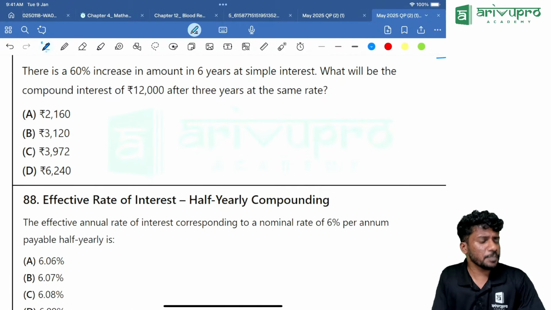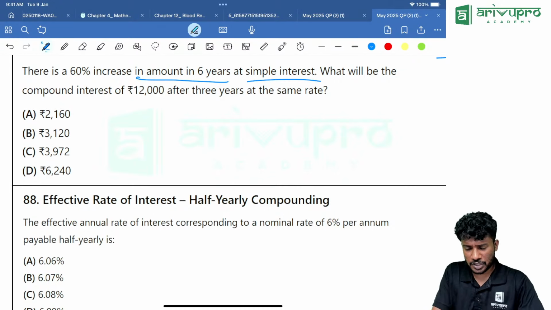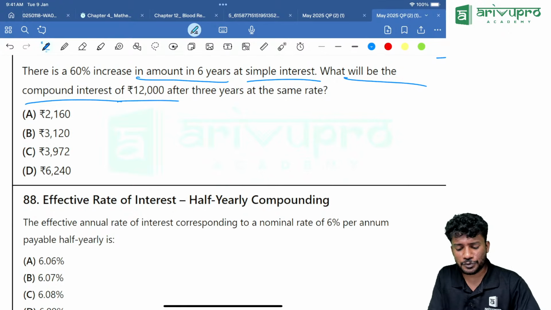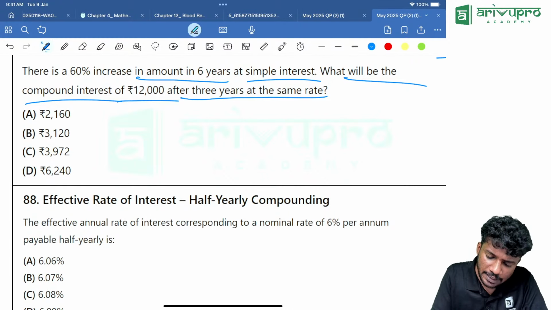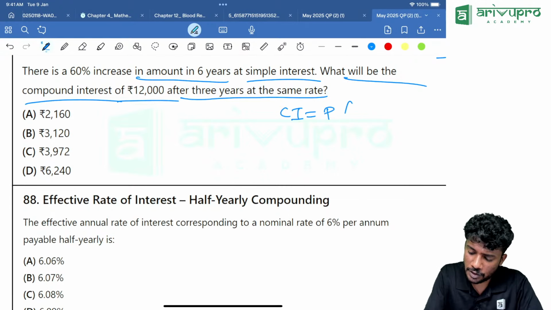There is a 60% increase in amount in 6 years at simple interest. What will be the compound interest of 12,000 after 3 years at the same rate? Very, very direct question. So we need to find the compound interest. What is the formula for compound interest? Compound interest is nothing but P into (1 plus I) the whole raised to n, minus 1.